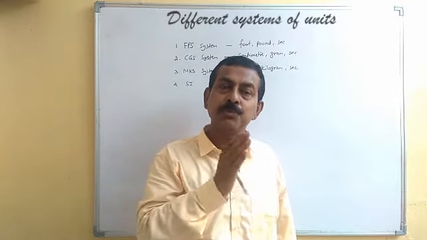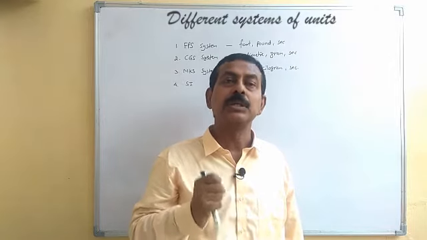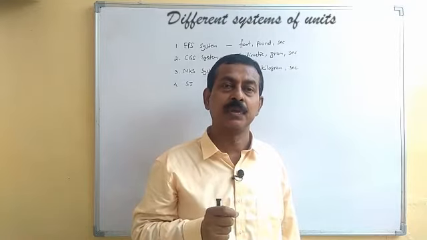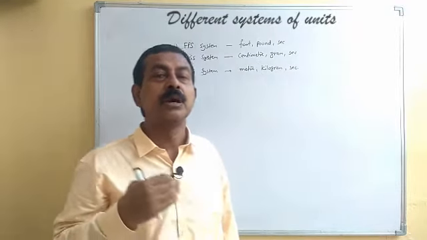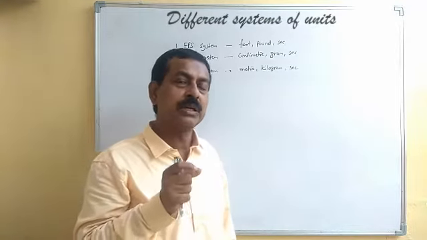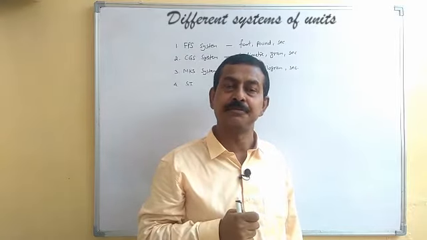But from CGS we shifted to MKS just because the units used in CGS were very small, like centimeter and gram. These are small units in comparison to the measurements we come across in day-to-day life.